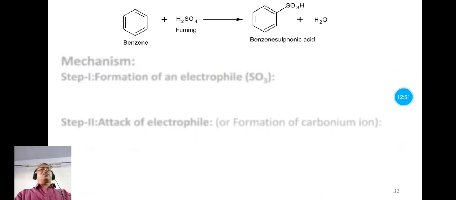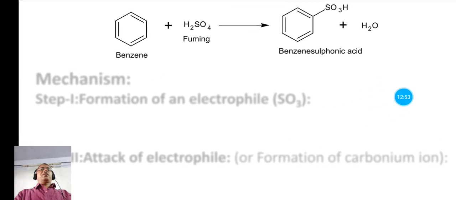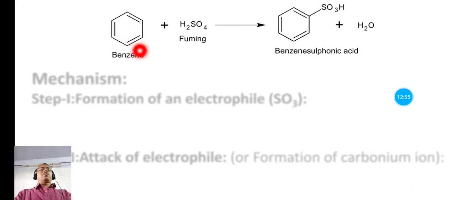Now see the reaction here. In this reaction, this is the structure of benzene when it is treated with fuming sulfuric acid. Then we have the product, this benzene sulfonic acid, meaning the hydrogen from the benzene ring is replaced by this SO3H group, and we have this product, benzene sulfonic acid, and water as a side product.